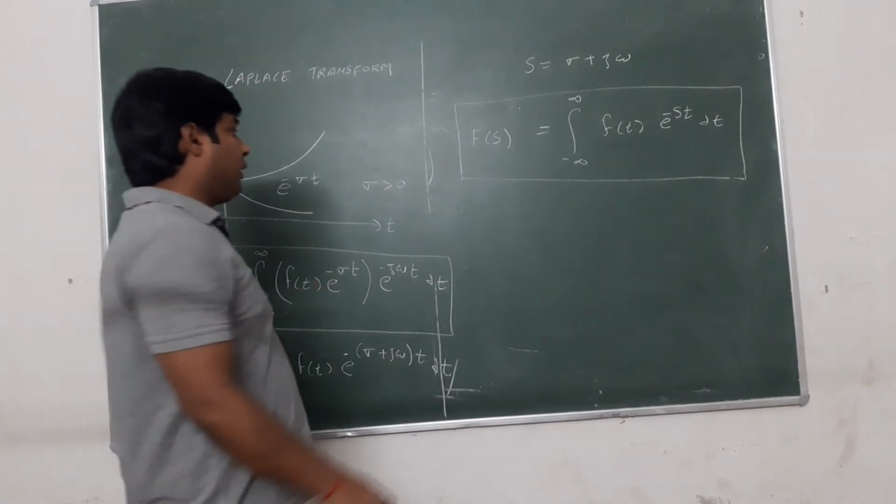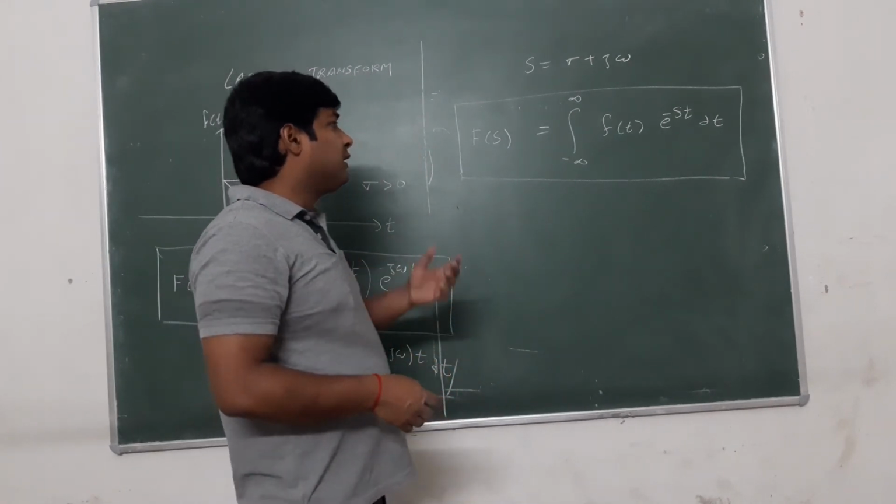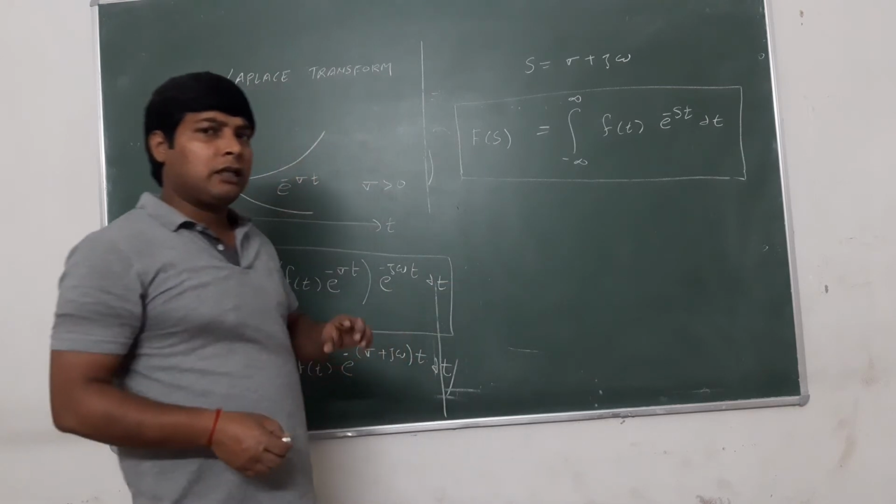Now, what is the existence condition, or how will we check the value of sigma for the given signal?